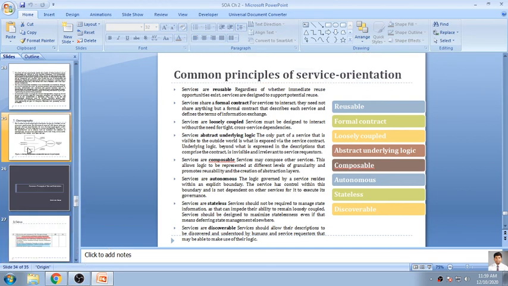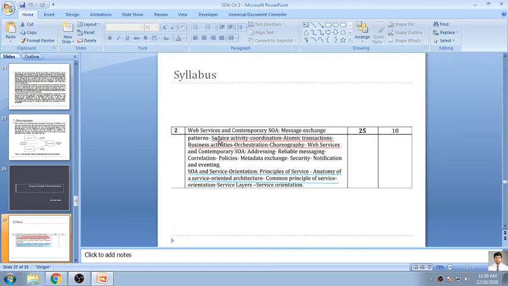As far as this subject is concerned, this is chapter number 2. We have already covered message exchange pattern. Then we went into detail about coordination and atomic transaction. Then we discussed business activities, orchestration, and choreography. In yesterday's session we completed addressing, reliable messaging, policies and correlation, and security and notification. Today's session we talked about the common principles of service oriented architecture and the anatomy of service oriented architecture. So only 2 points of this chapter remained, and we have completed chapter number 2.